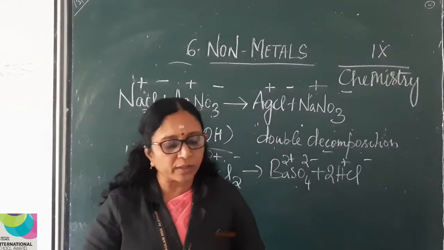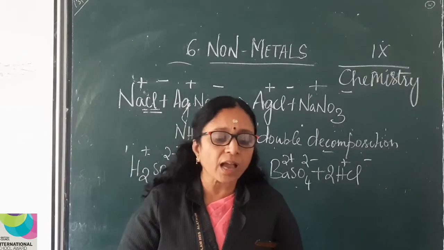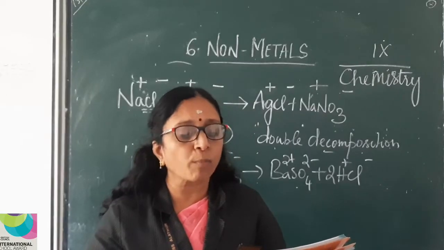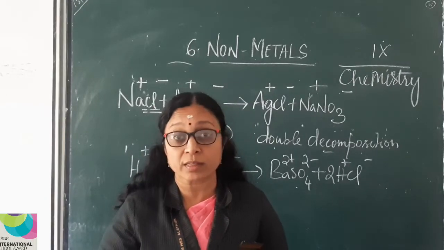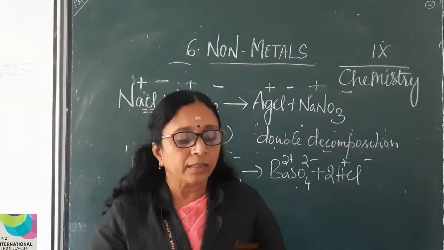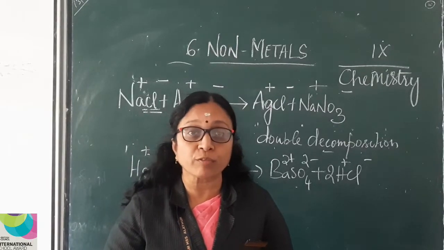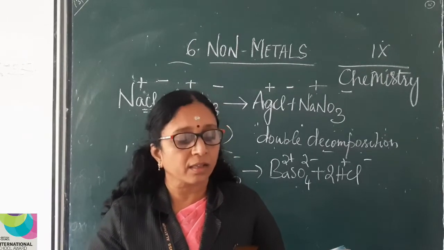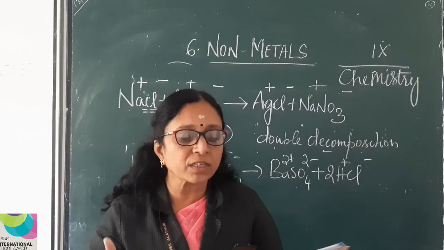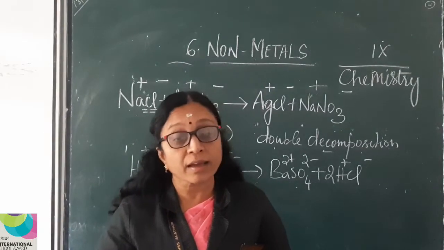Okay. Now coming to second question. The gas which is combustible and is formed through electrolysis of water is hydrogen. The gas that is used for water purification, chlorine gas. The element inevitable for the growth of plants, nitrogen.